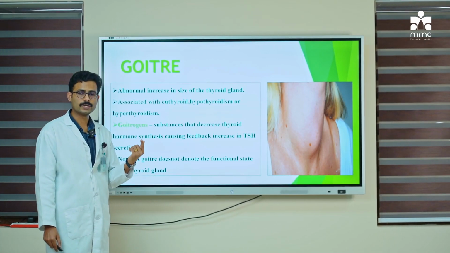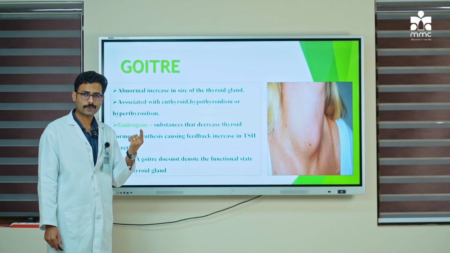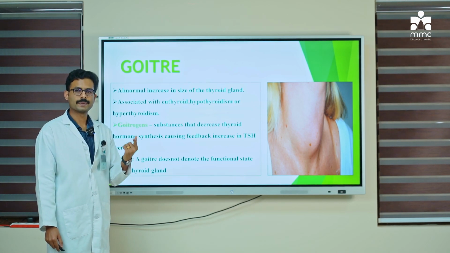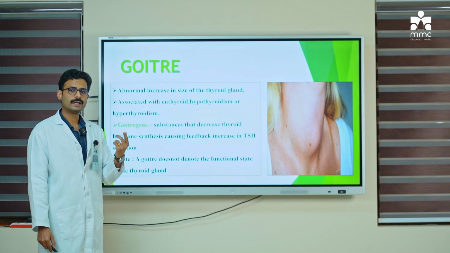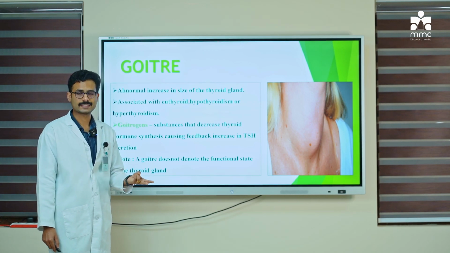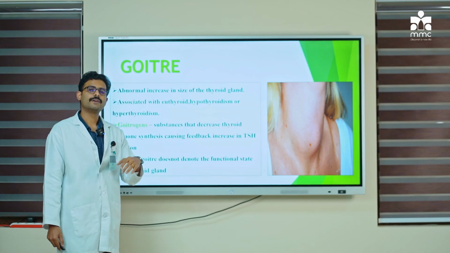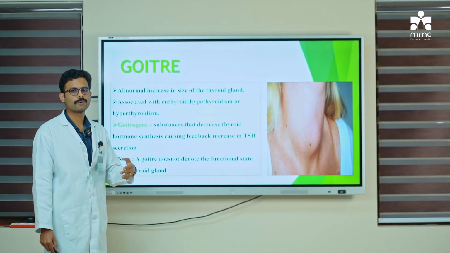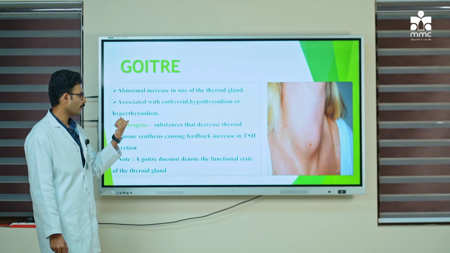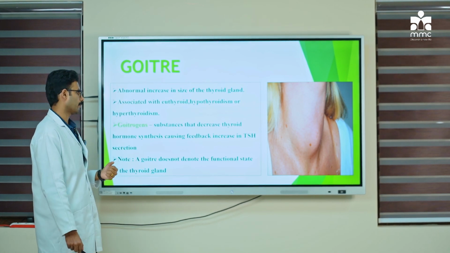It can include a euthyroid state, that is, even if the thyroid levels are normal, the person can have goiter. If the thyroid hormone levels are decreased, as is seen in hypothyroidism, you can have goiter, or if the thyroid hormone levels are increased, you can also have goiter, as you see in hyperthyroidism.